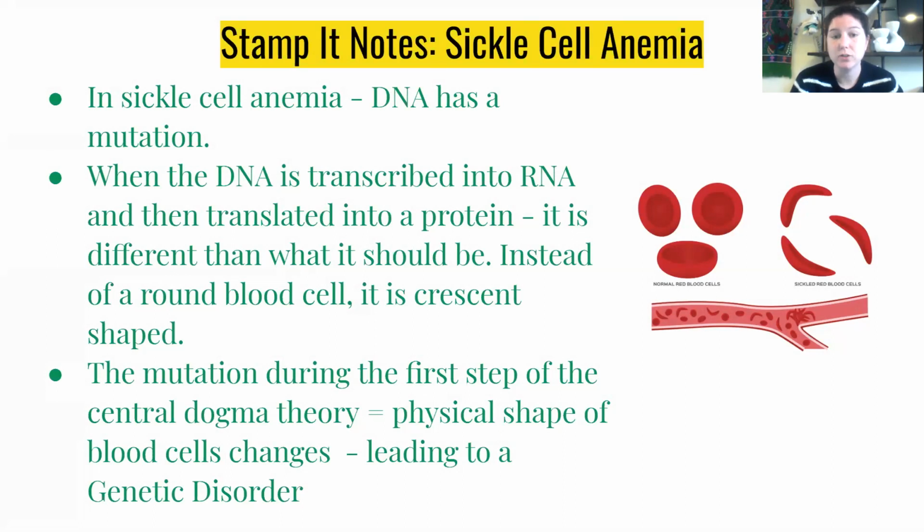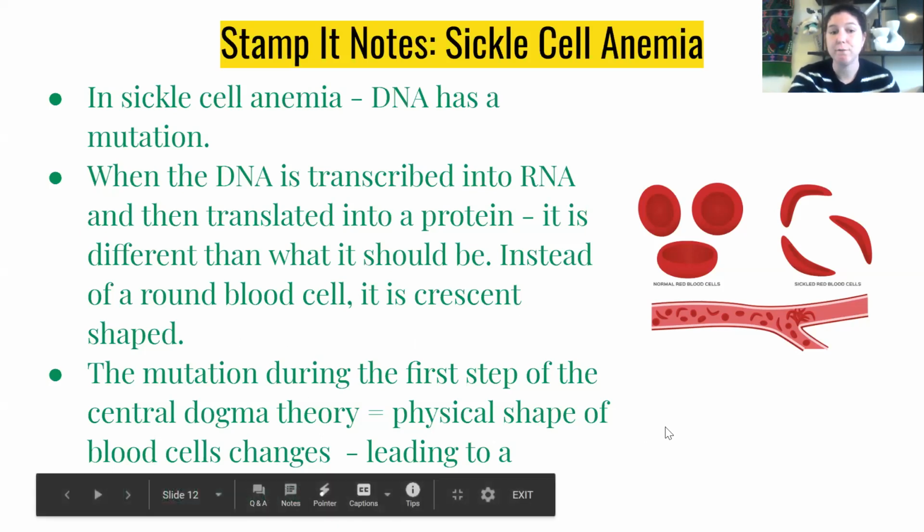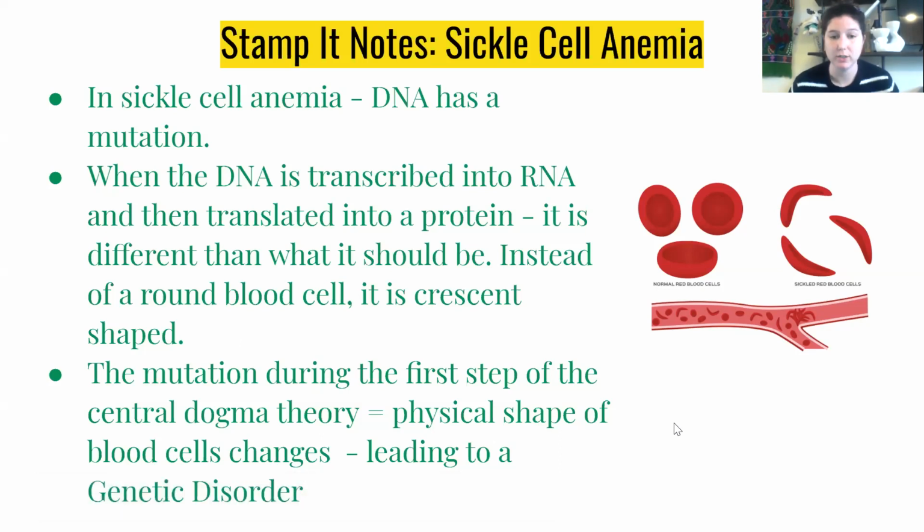Then when it's translated into a protein, it's different than what it should be. Instead of saying this blood cell should be round, the protein is now saying this blood cell should be sickle shaped, like this. That's how our mutation shows up. The mutation happens during the first step of the central dogma theory, so the physical shape of the blood cell changes, leading to a genetic disorder.